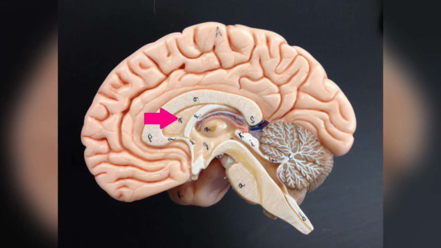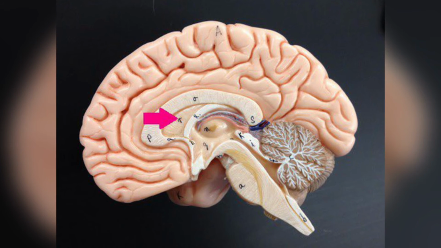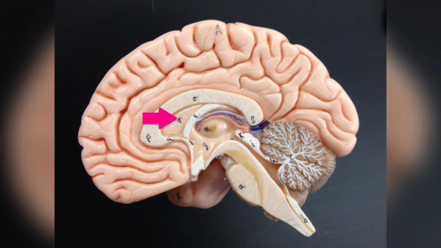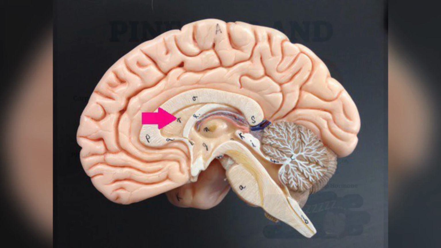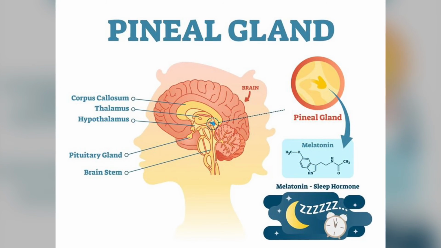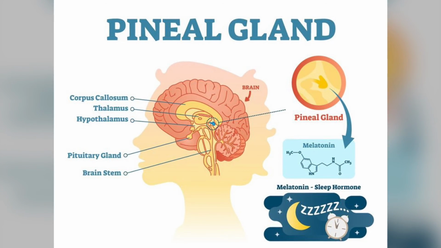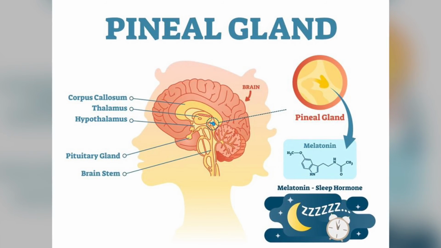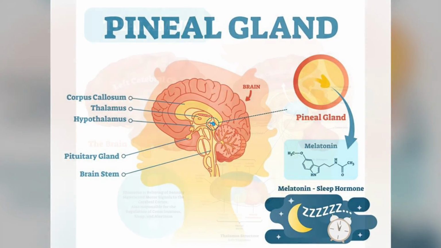The infundibulum connects the hypothalamus to the pituitary and sends hormones from the hypothalamus to the pituitary. The pineal gland is located in the middle of the brain and is the source of melatonin in the body.